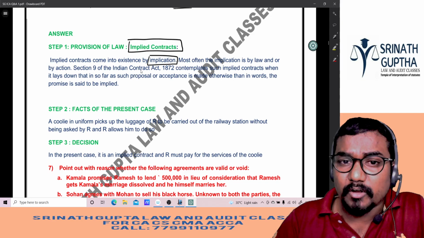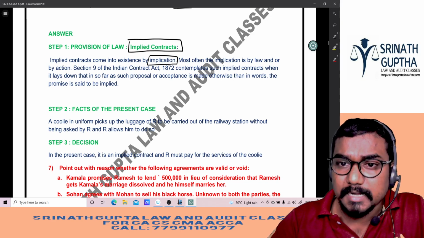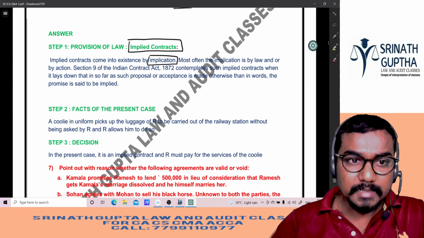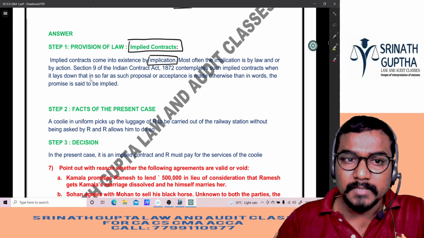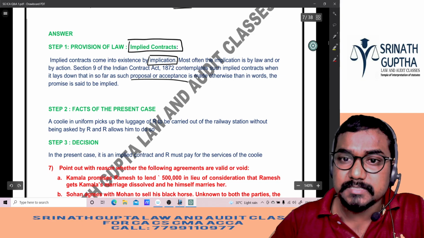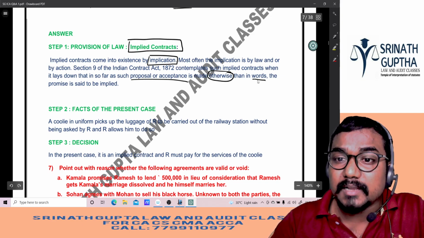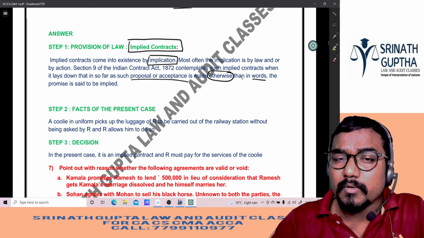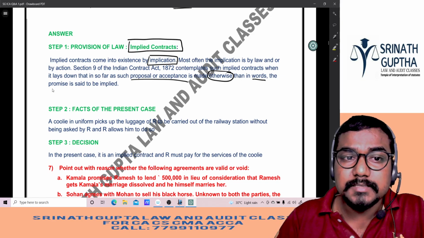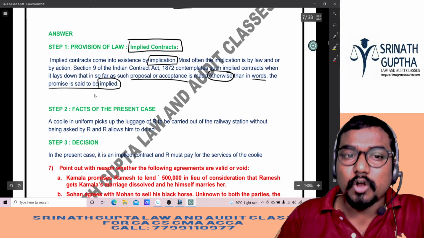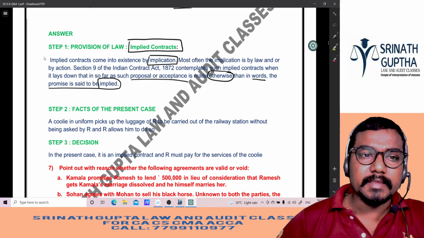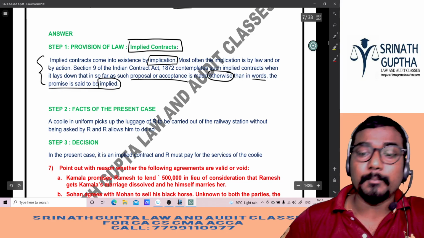Section 9 of the Indian Contract Act 1872 contemplates such implied contracts when it lays down that in so far as such proposal or acceptance is made other than in words, the promise is said to be implied promise, and the contract is said to be implied contract. Here we are defining the meaning of the implied contract.